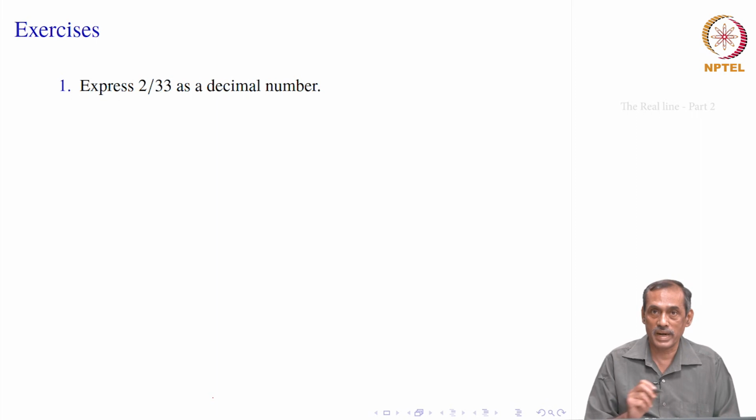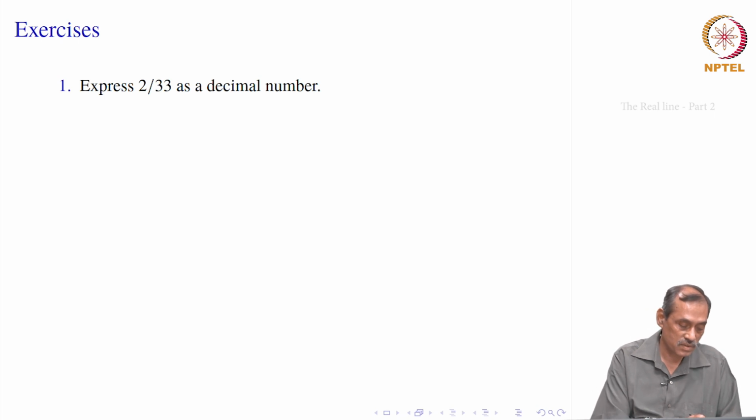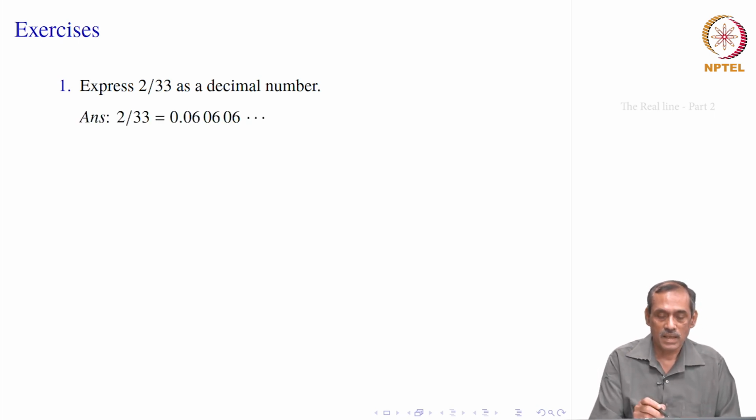Now you have 200, and the result will be 0.00. Now 200 is bigger than 33, so you can proceed. That will give you 0.060606 and so on. That is how we proceed.